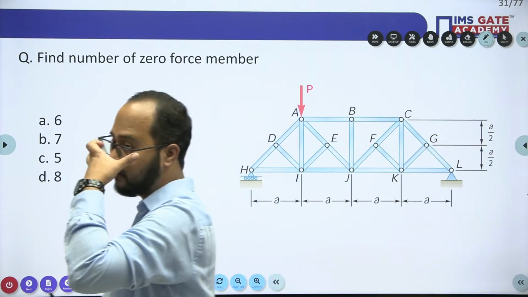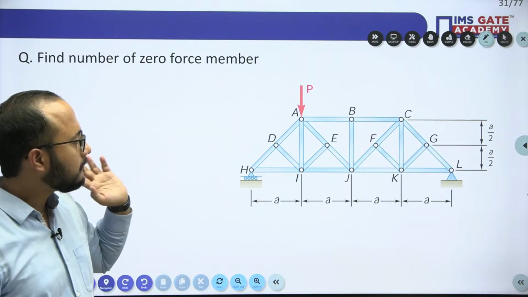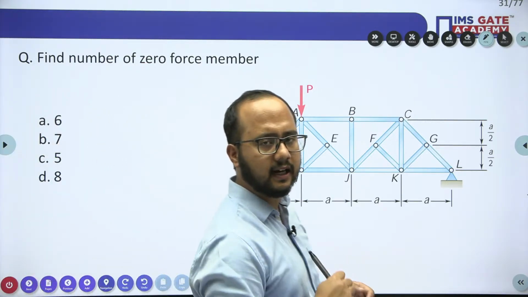Find the number of zero force members in this particular case.